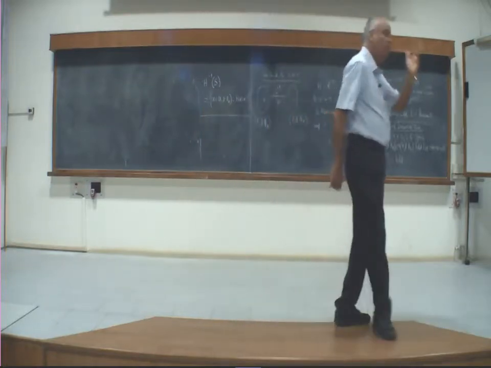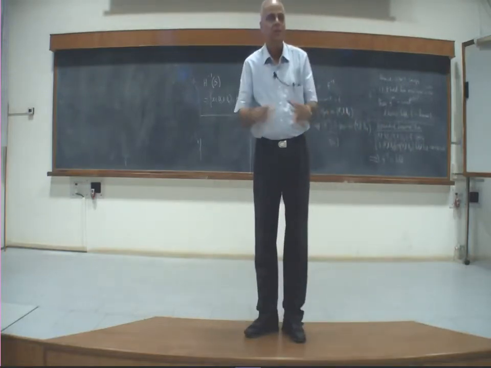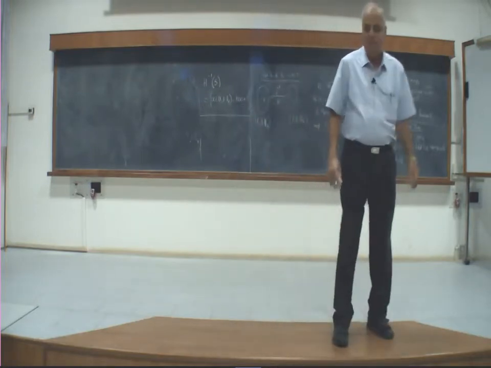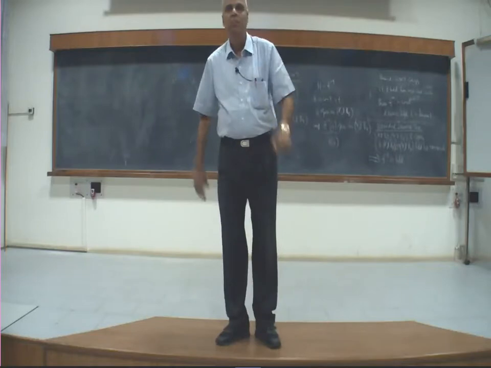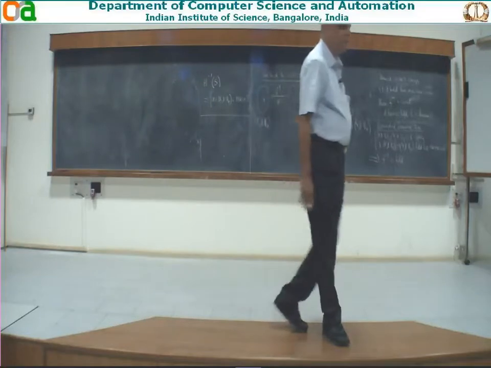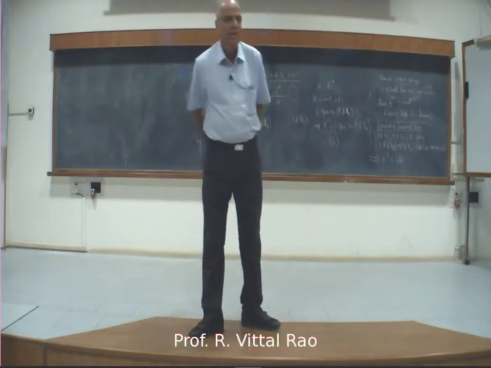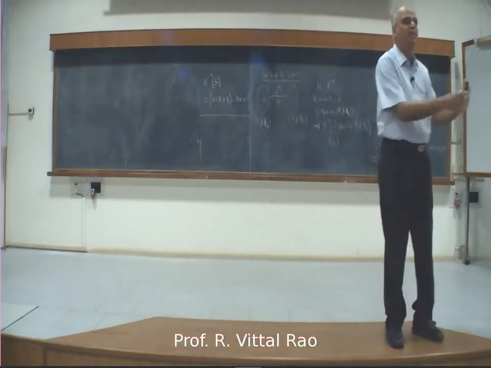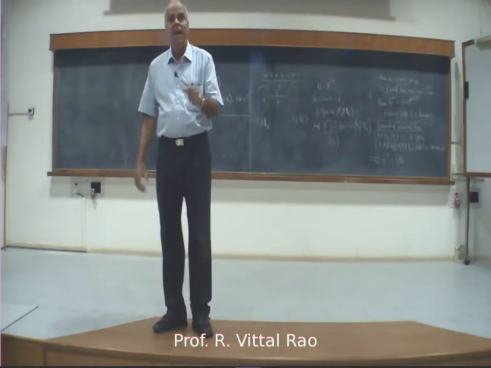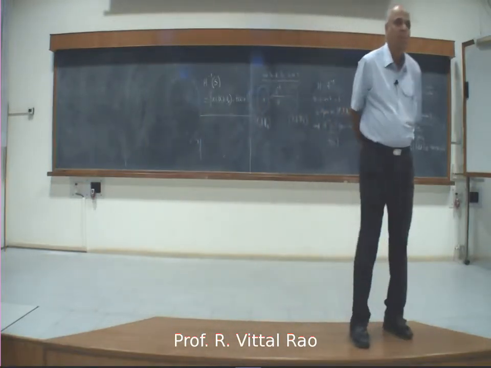Or if you are trying to do classical mechanics and you are trying to look at a system which is oscillating around an equilibrium point, small oscillations, then it boils down to again looking at the frequencies of the normal modes of vibrations, which turn out to be the eigenvalues of some matrix. So it's all about these eigenvalues, which is why they are called characteristic values. They capture the characteristics of the matrix.